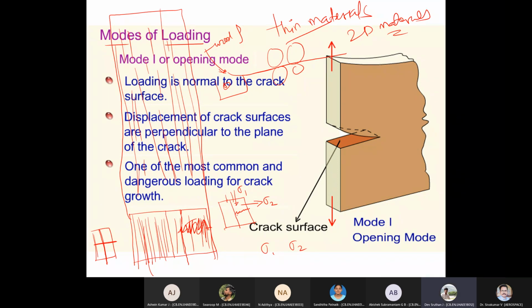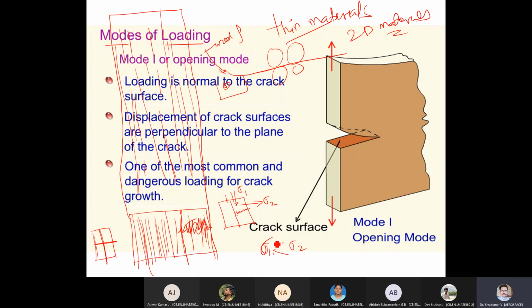Sigma 2, sir. Sigma 2 would be more. Why? Because you can't tear it. You can, but it needs slightly higher energy than sigma 1.